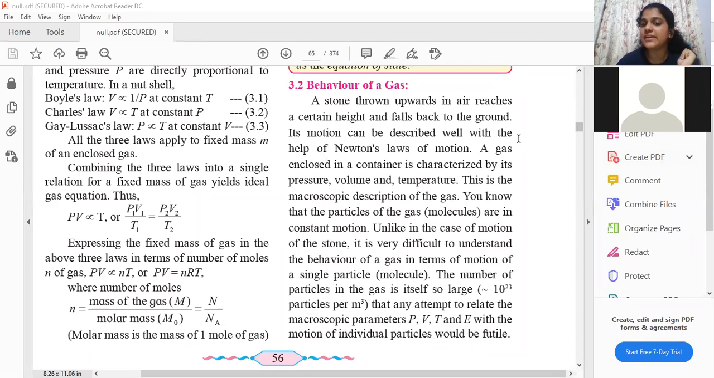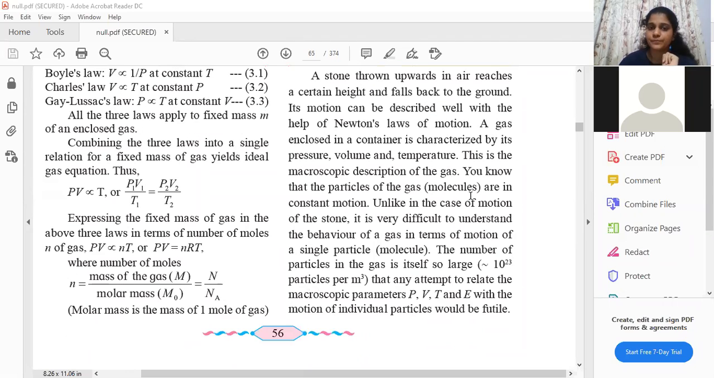Its motion can be described well with the help of Newton's laws of motion. A gas that is enclosed in a container is characterized by its pressure, volume, and temperature. You all can mark this point. This is the macroscopic description of the gas. You all can underline this as well.